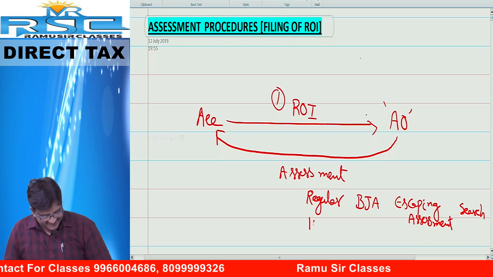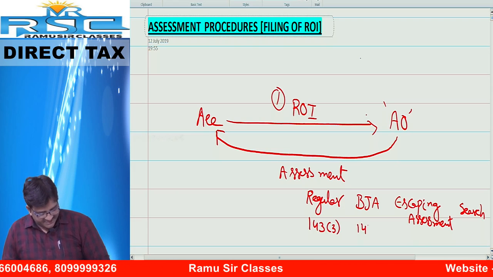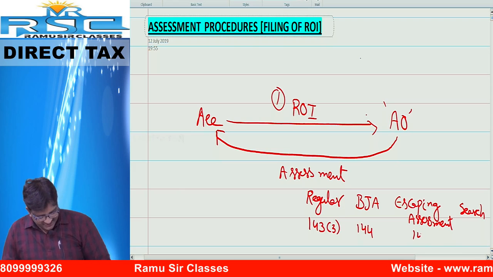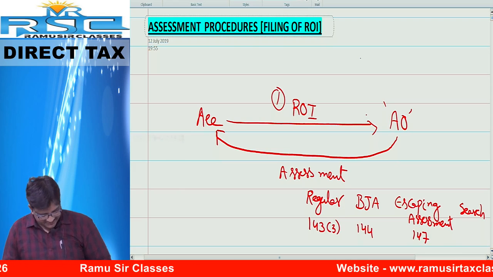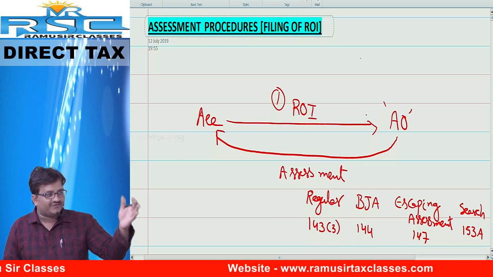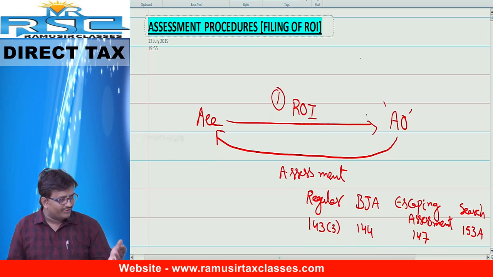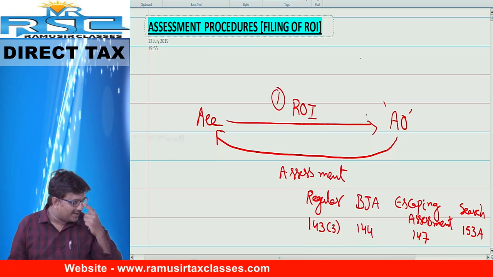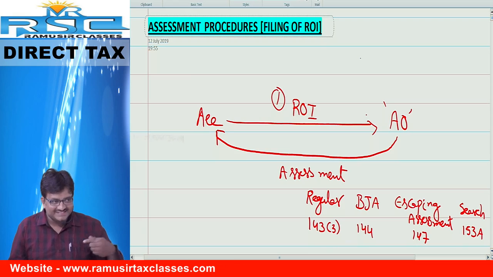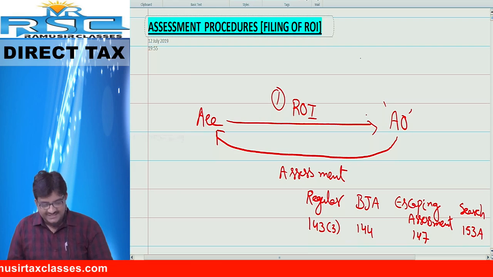First one, regular assessment, 143 subsection 3. Next one, best judgment assessment, 144. Next one, escaping assessment, 147. Next one, search assessment, 153A. So once you file the return of income, the assessing officer will make the assessment. How do you know? Once you write the examination, after that the examiner will evaluate the paper. That kind of evaluation is called assessment.